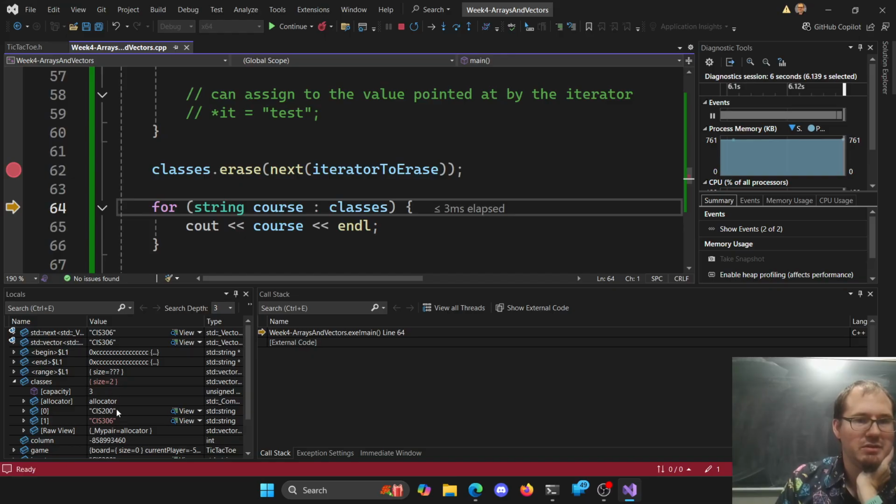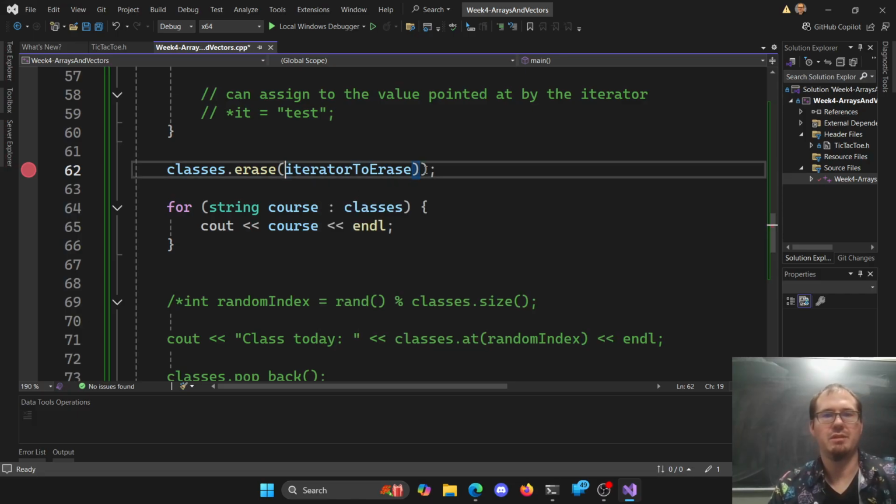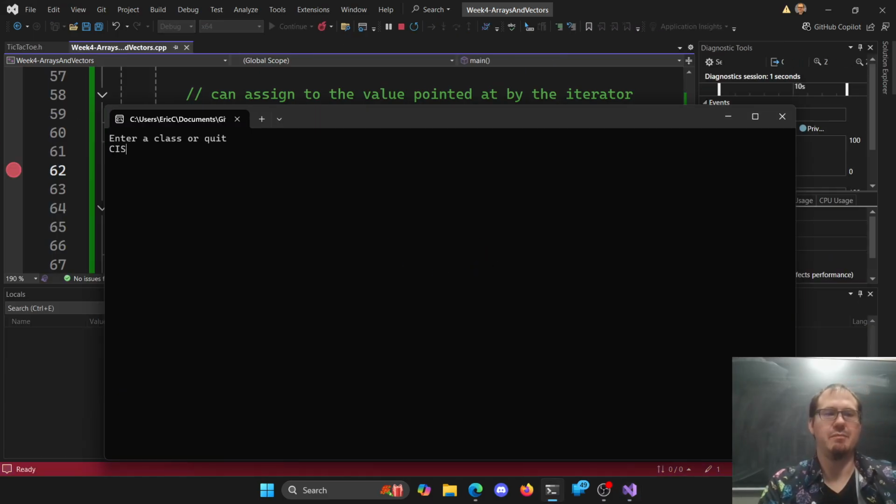Oh, what one did it remove? Oh, because we did next. It shouldn't have done next. Hang on, we didn't want next. That looks like it was going to work. What is going on here? Did I just miss it and it did work last time? I just thought it didn't.